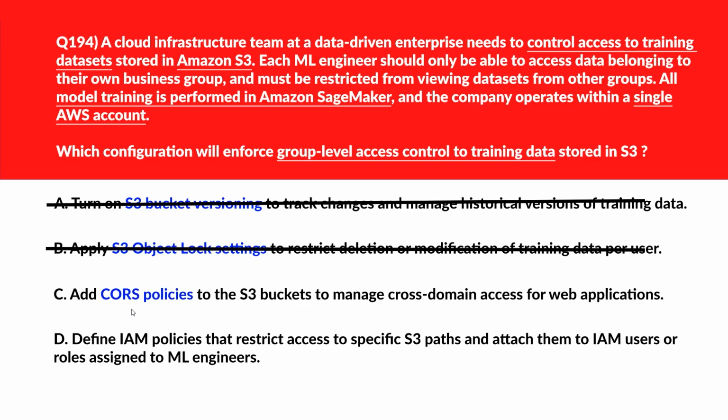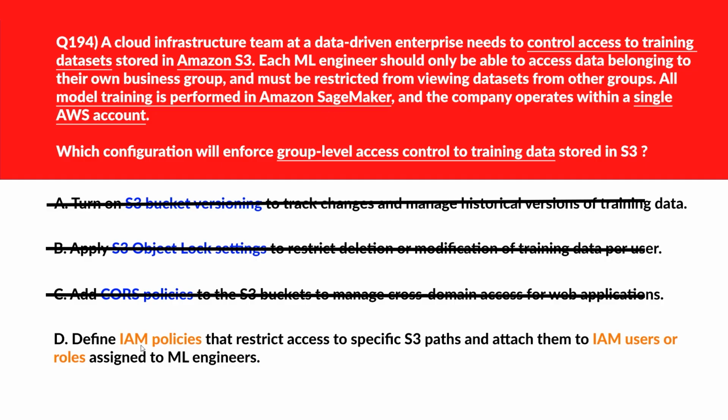C says add CORS policies to the S3 buckets to manage cross-domain access for web application. CORS policies control browser-based access, not user-level permissions for machine learning engineers. Wrong answer.